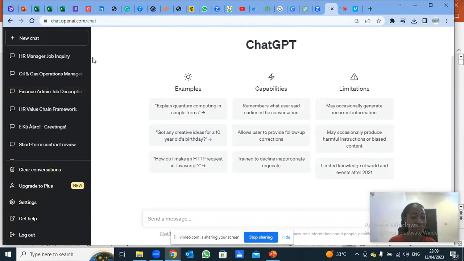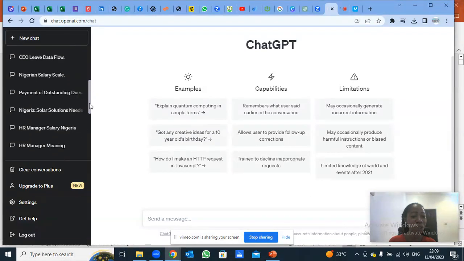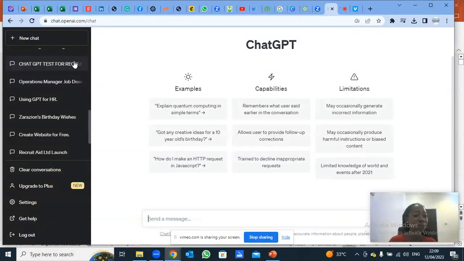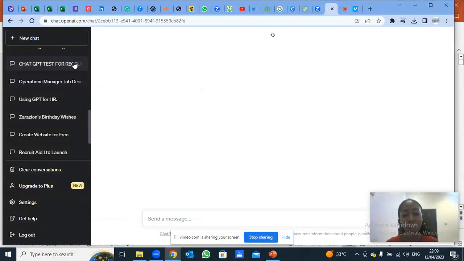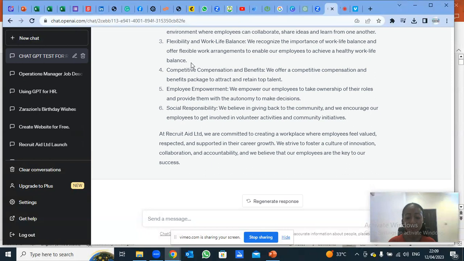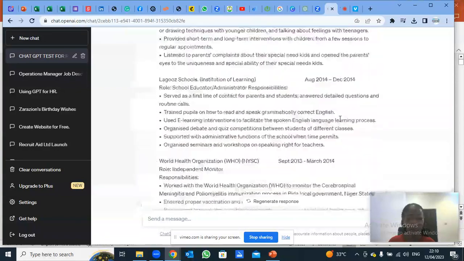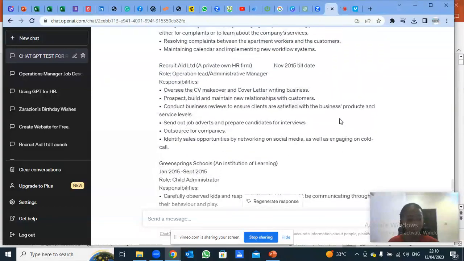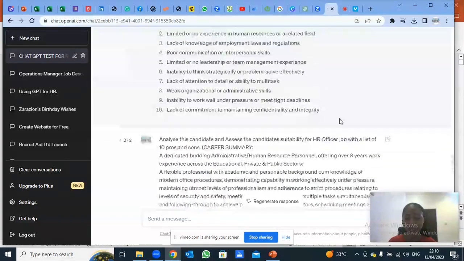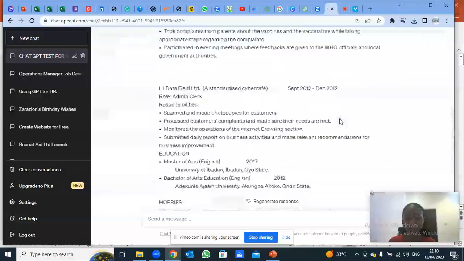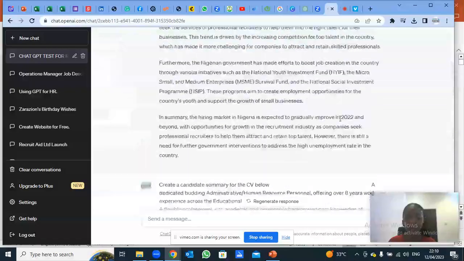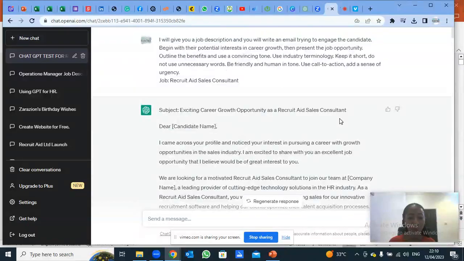So now I'm on GPT. Let me quickly show you the GPT test for recruitment that I did. So I did this about I think 2 days ago. So testing GPT when it comes to recruitment. How can you help me with recruitment processes there, ChatGPT? And these are the answers I got. Let me go to the very first question.